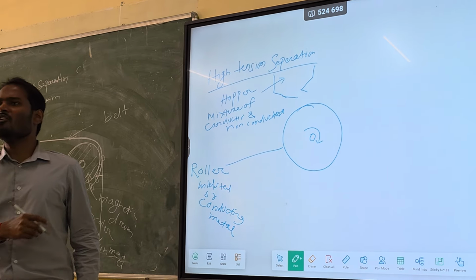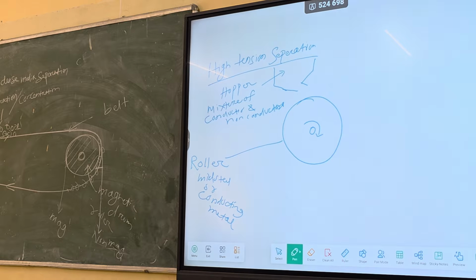Or you can understand it as a mixture of valuable mineral and gas. Fine.